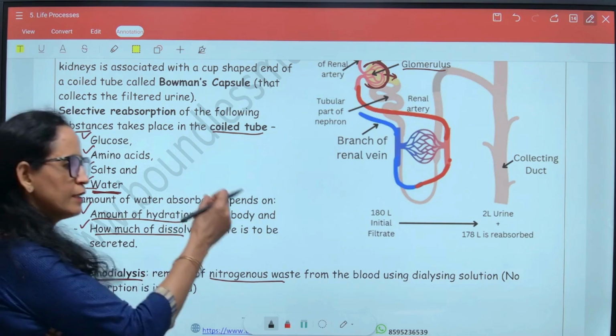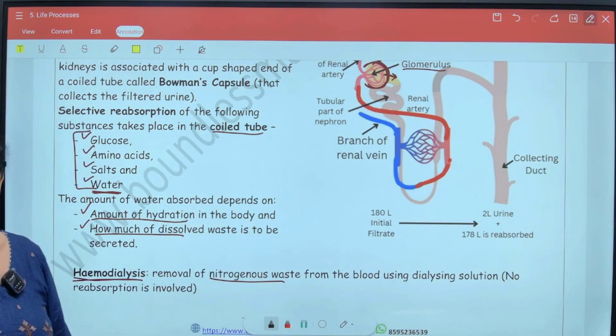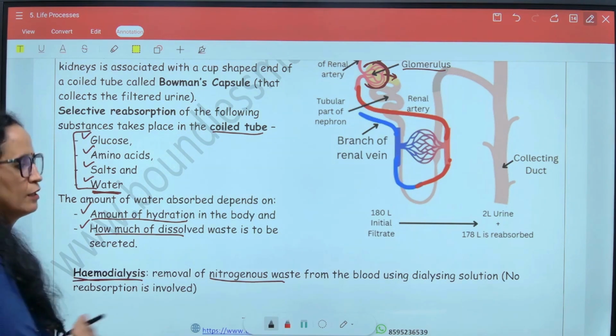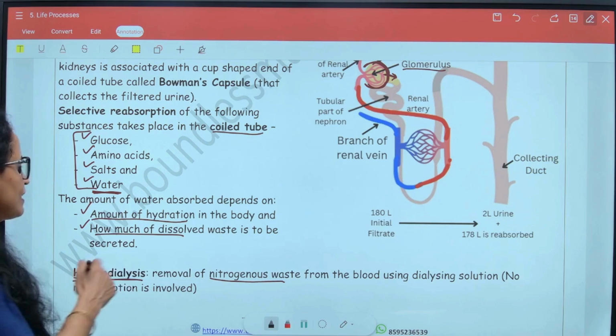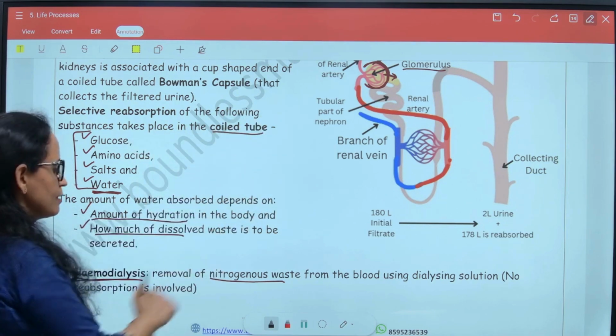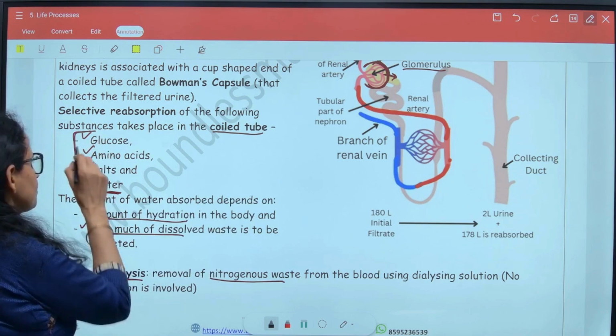The blood is routed from the body to a dialysing system where filtration takes place, and then the blood, after expelling all the waste, is redirected back into the body. How this process is different from natural filtering that is happening in the kidneys is that in case of hemodialysis, there is no reabsorption of substances taking place.